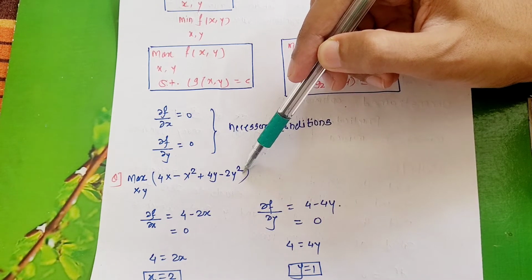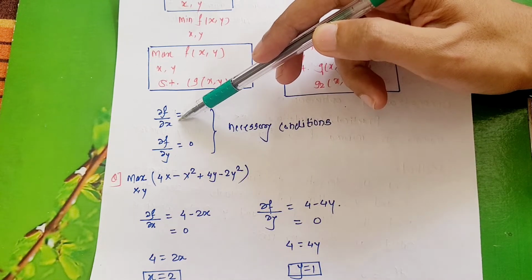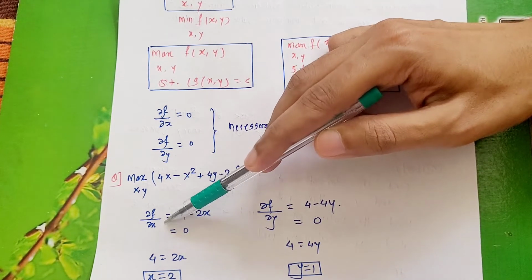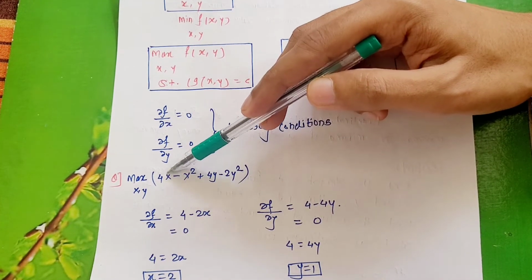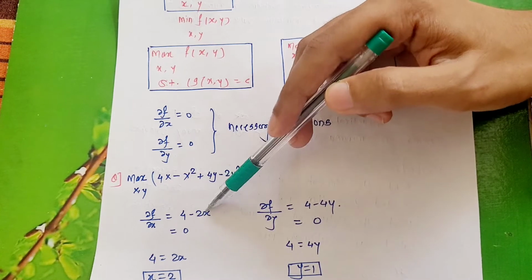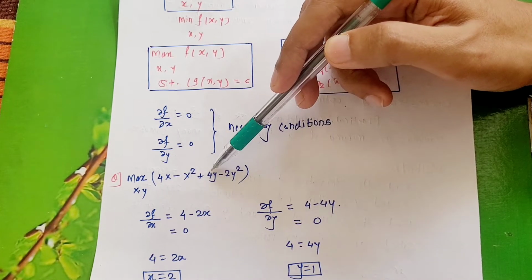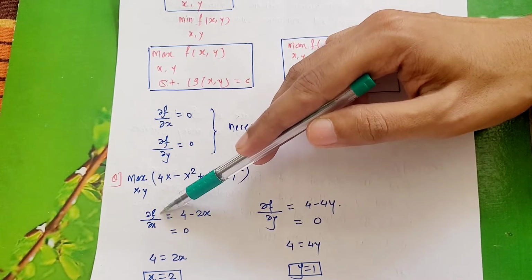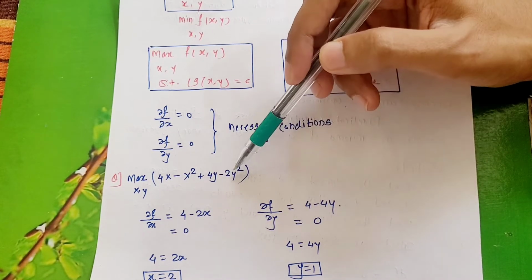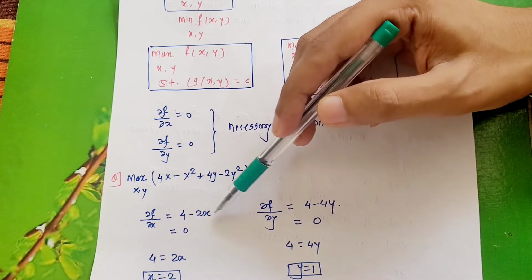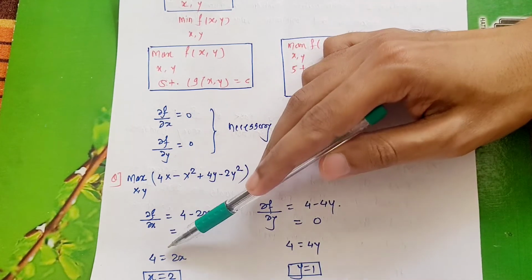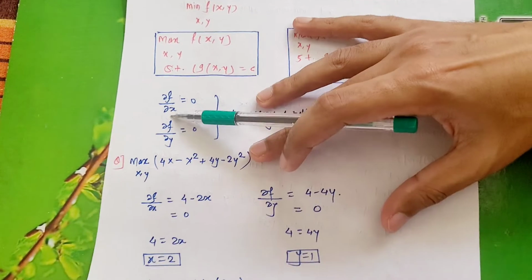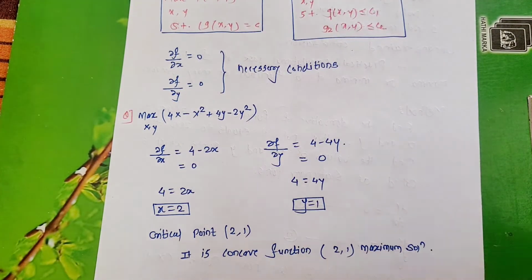So what is your task now? As per the optimality criteria, you need to find dou f by dou x and equate it with 0. The derivative of function f with respect to x: 4x gives 4, minus x square gives minus 2x, and it is 0 for 4y because there is no x. So 4 minus 2x will be dou f by dou x, and you need to equate it with 0. Once you equate it with 0, you will get 4 equals 2x, so x is equal to 2. That is the critical point. We call it a critical point or stationary point.